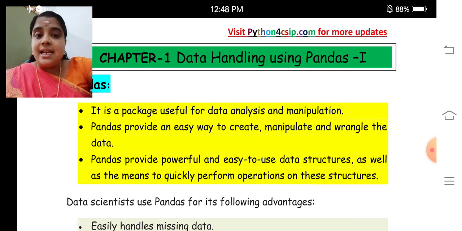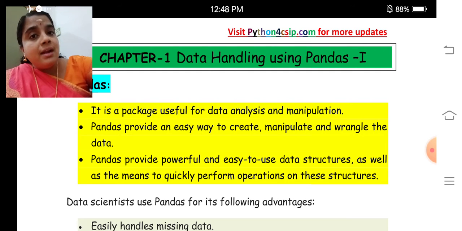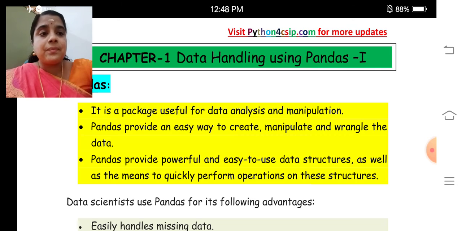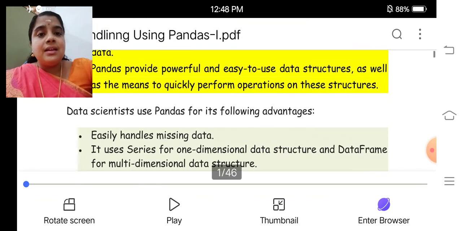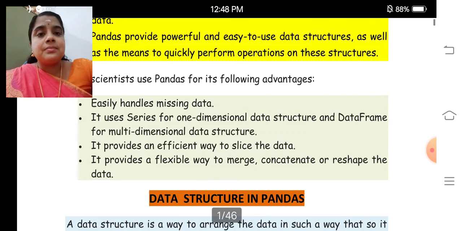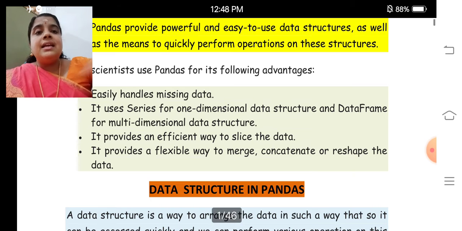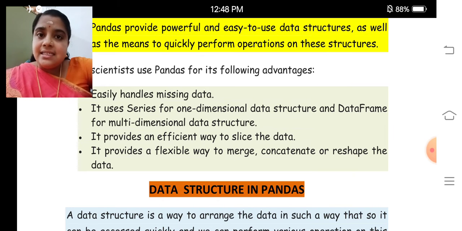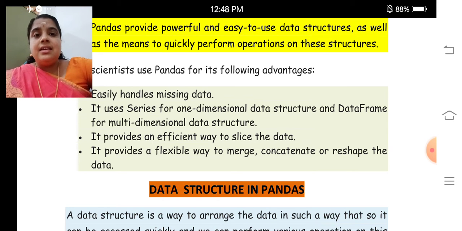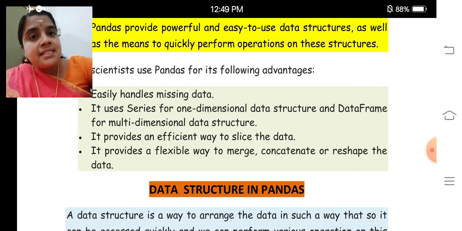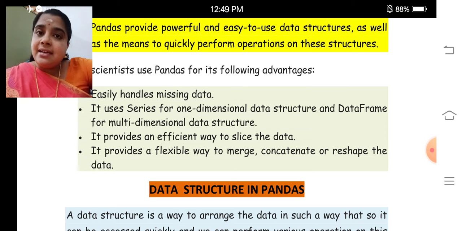Many of the data scientists use pandas for the following advantages. It easily handles the missing data. It uses series, that is a new term for you people, series for one-dimensional data structure and data frame for multi-dimensional data structure.